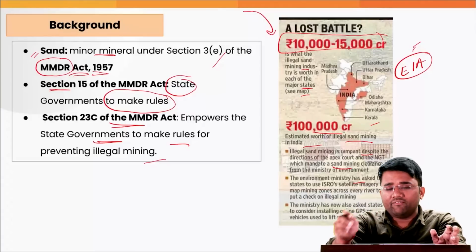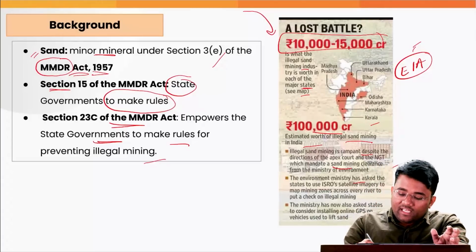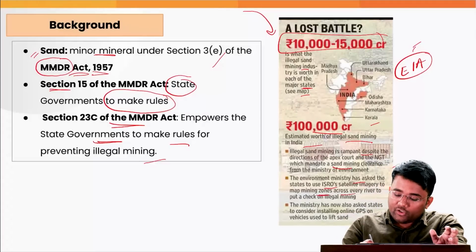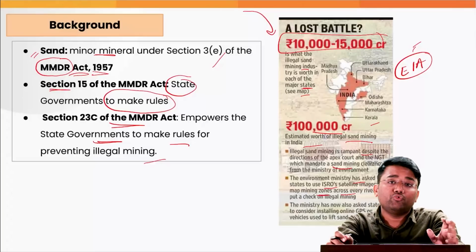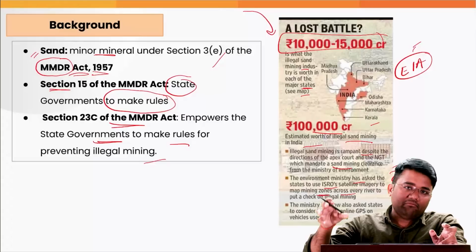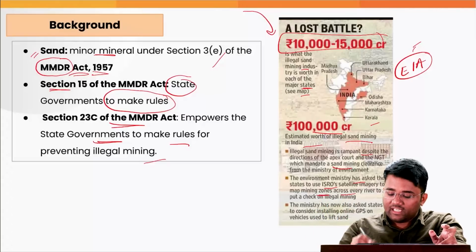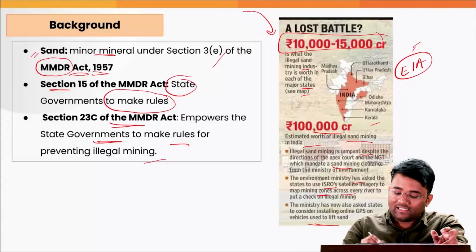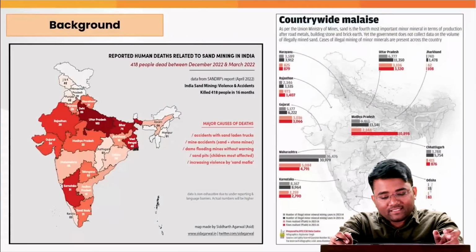Also, the Environment Ministry has asked the states to use ISRO's satellite imagery to map mining zones across every river to put a check on illegal mining, because that can give us an idea of what areas these sand mining activities are actually happening in. The Ministry has also asked the states to consider installing online GPS on vehicles that are being used to lift sand.